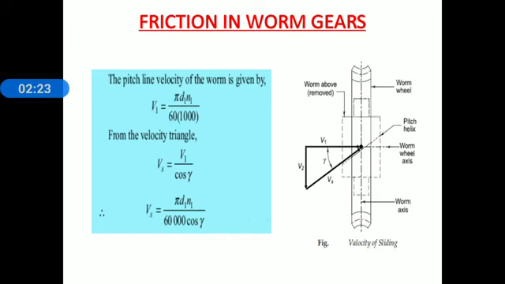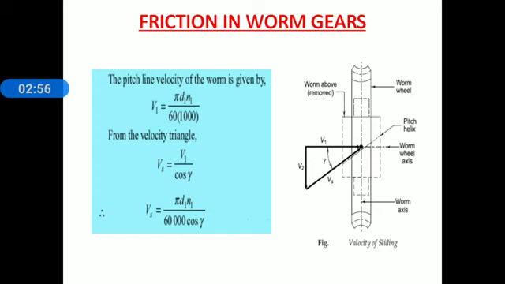Now again everyone observe the figure. Using this sketch we find out the rubbing velocity. For finding the rubbing velocity we consider this velocity triangle. From the velocity triangle, cos gamma is equal to adjacent side to the hypotenuse. Adjacent side is the pitch line velocity of worm, and hypotenuse is the rubbing velocity, and therefore cos gamma is equal to V1 divided by Vs. Therefore Vs is equal to V1 divided by cos gamma.